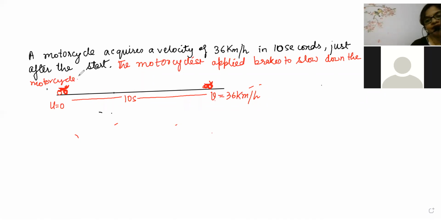Now it takes 20 seconds from here. How many seconds did it take? It took 20 seconds from here for him to stop.